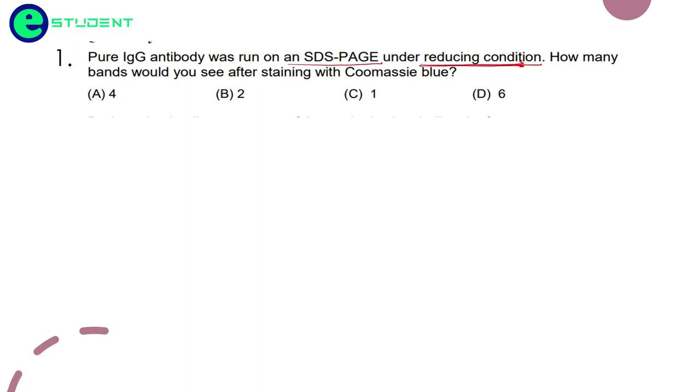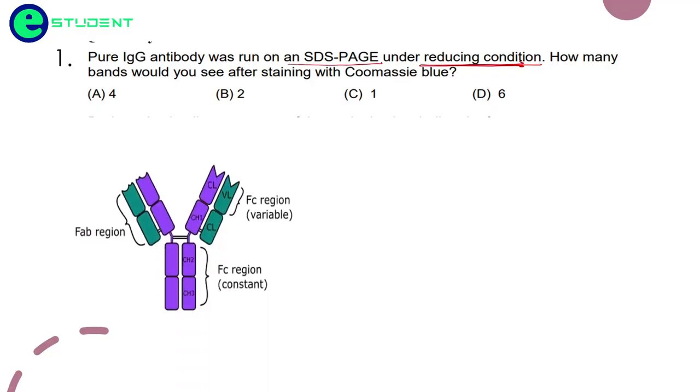To understand this, let us see the diagram of the antibody. So this is the structure of the antibody. Friends, you can see we have two identical heavy chains and two identical light chains here.